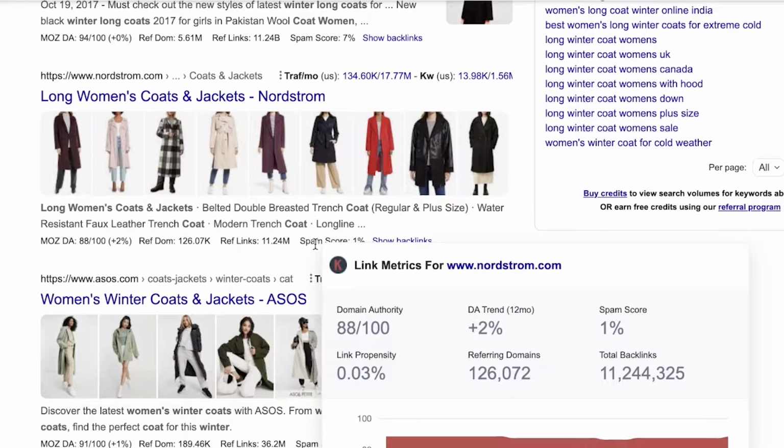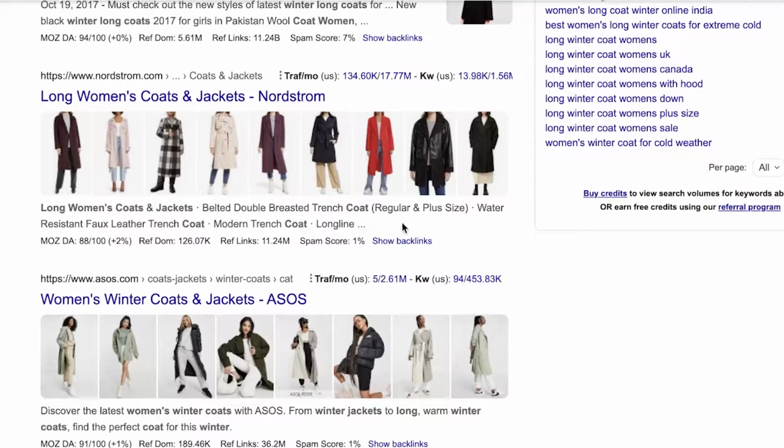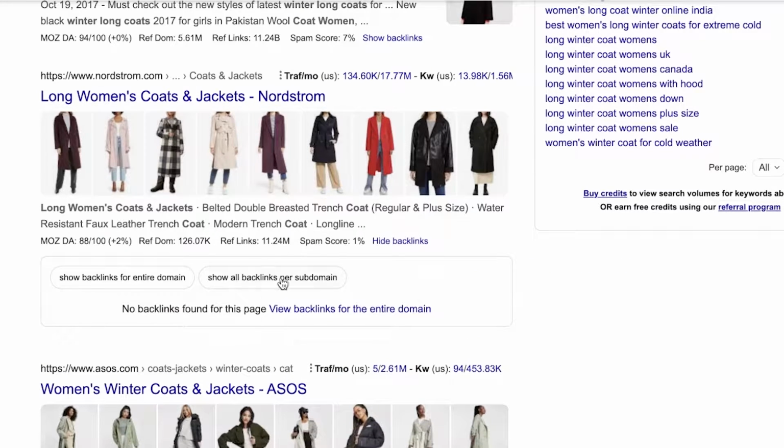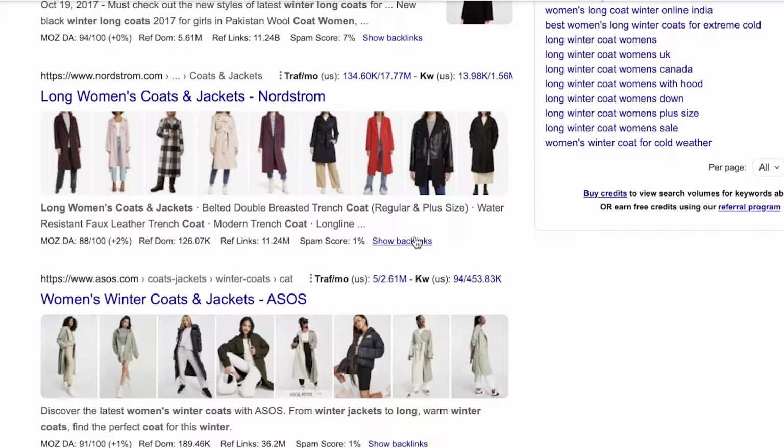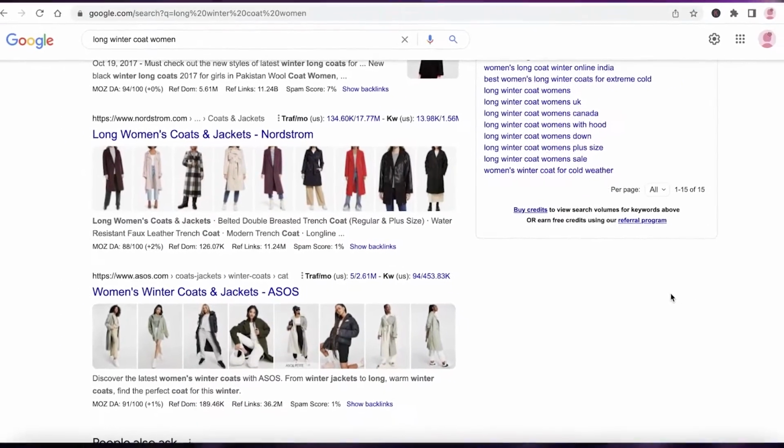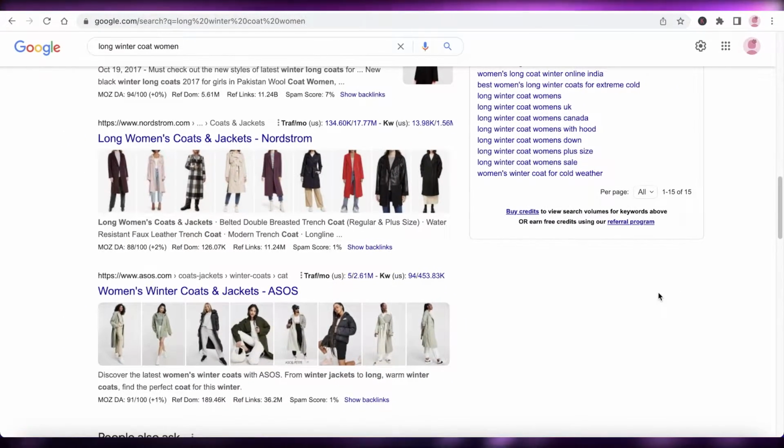So you can see over here, Nordstrom has over 11 million backlinks, even though their specific website for coats and jackets does not have any specific backlinks. So this is one thing that you need to keep in mind whenever you are trying to retain your ranking on Google. You need to maintain a high DA, and that means backlinks for your entire website, not just a specific website or a specific page on your website.